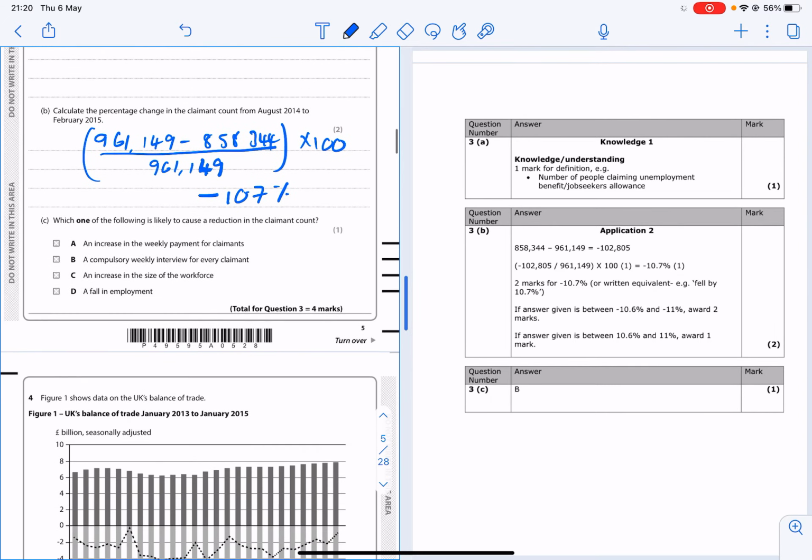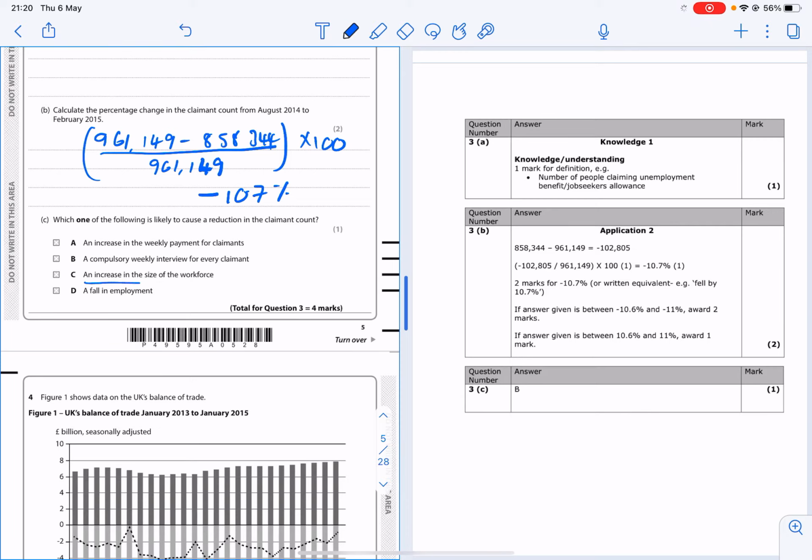Right, next one, which one of the following is likely to cause a reduction in the claimant count? So what is going to cause fewer people to claim benefits? Now, some people think that an increase in the size of the workforce is the correct answer, because you think if more people are working, fewer people are unemployed. But maybe more people are working because you've got more people coming from abroad and they are taking the jobs. So that's why C is not the correct answer, because it doesn't say whether or not it's UK workers taking the jobs or people from abroad.